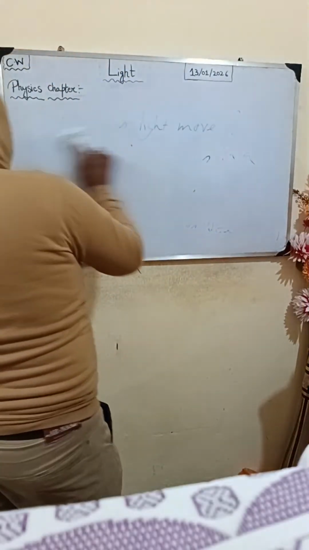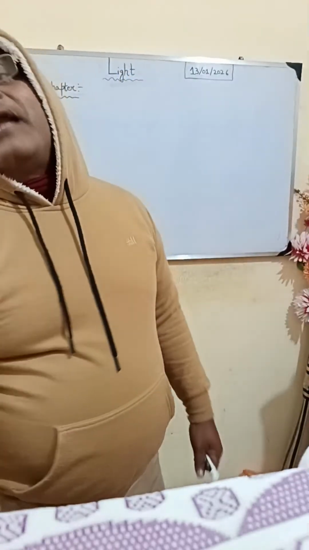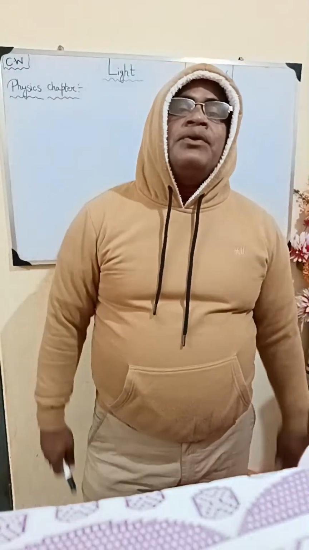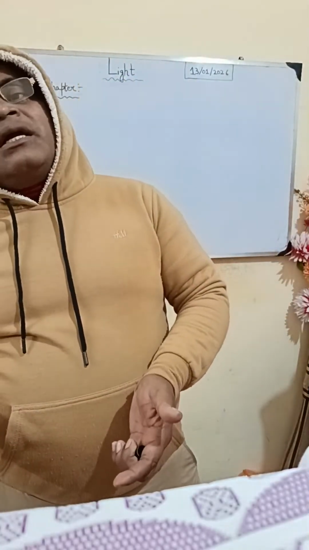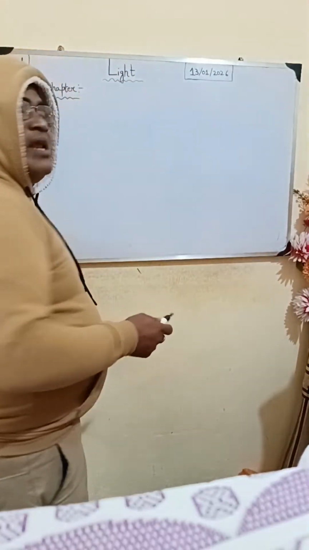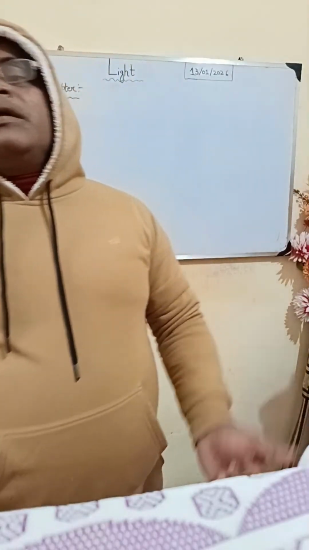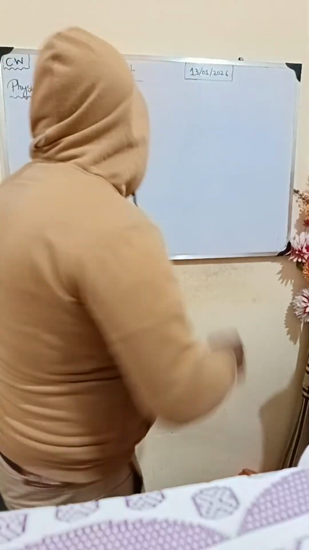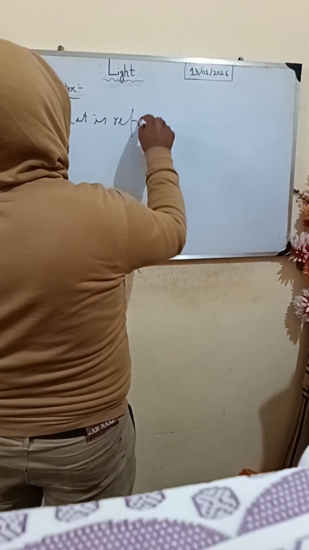Now, another very important question. You have already understood what is reflection. Another very beautiful thing we have left to know about light is refraction. Understood? How does it work? There is science behind this also. It is very important in the light chapter, and your knowledge of light will be incomplete without knowing refraction. So, what is refraction?